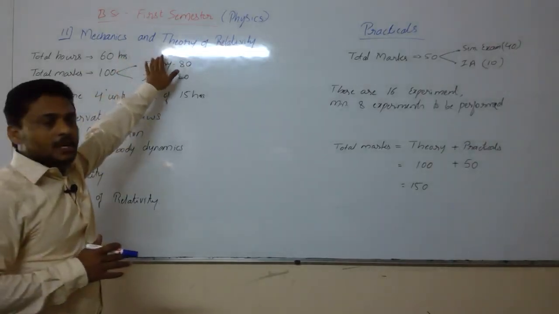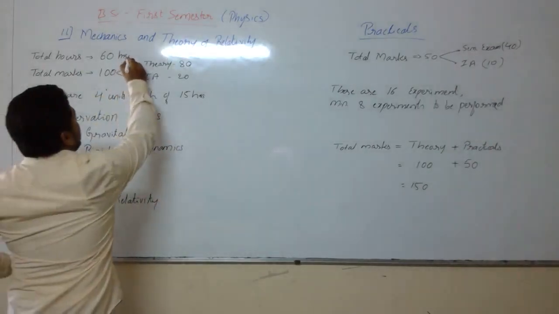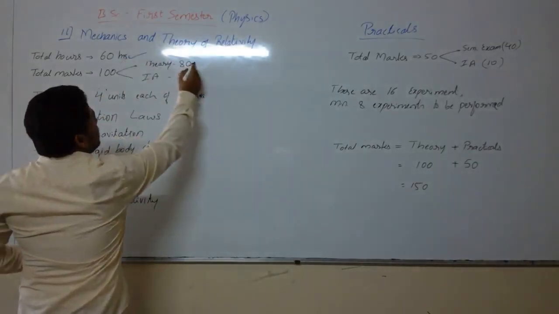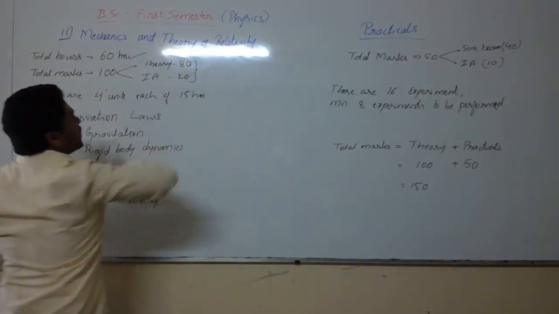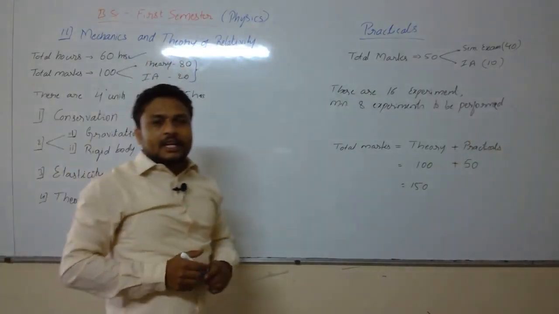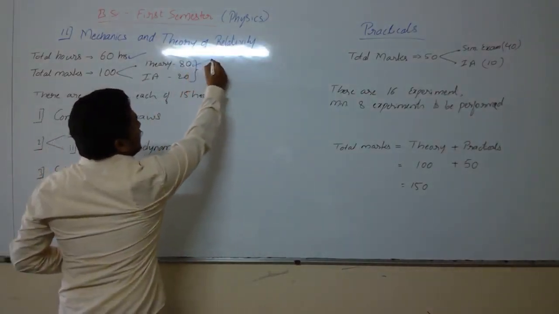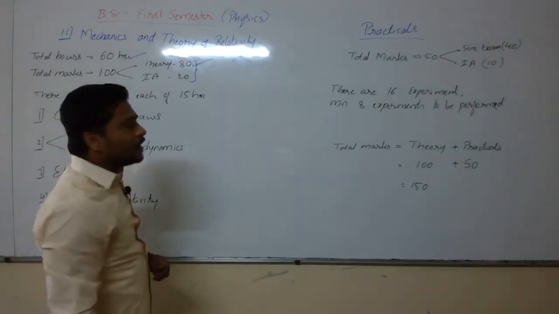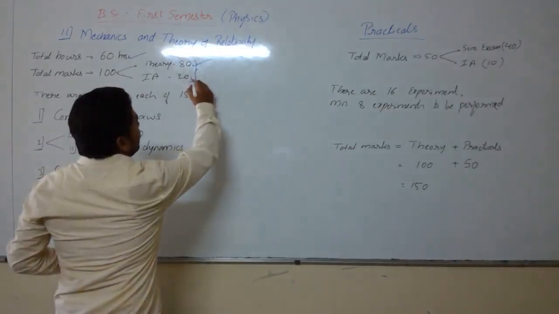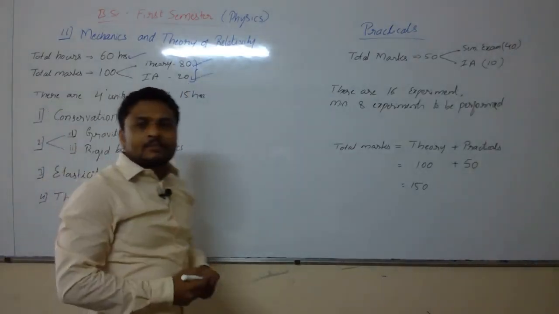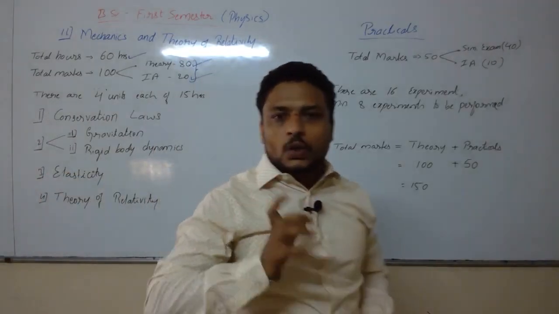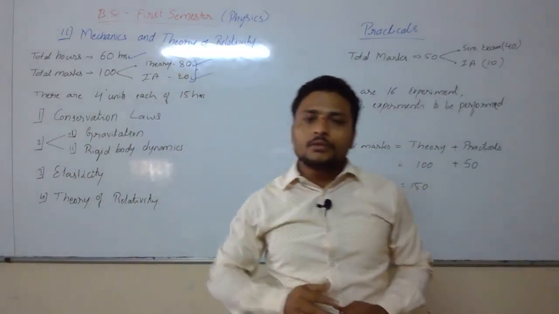This is about a 60-hour syllabus and it makes 100 marks. We are going to bifurcate it into two parts. One is the final semester theory exam, which is of 80 marks, and the remaining 20 is for internal assessment and assignments. So it is a total of 100 marks for theory.